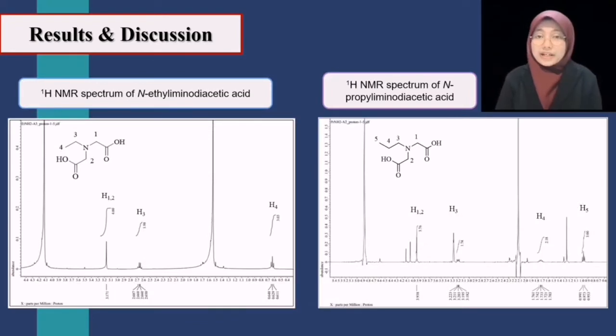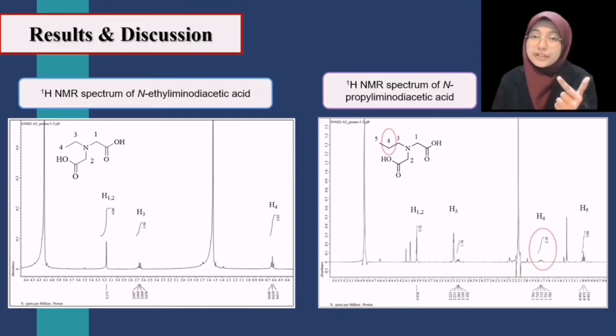Next is proton NMR spectra. Proton NMR spectrum of N-ethylamino-diacetic acid differs slightly from N-propylimino-diacetic acid in terms of chemical shift and the presence of an additional methylene peak in N-propylimino-diacetic acid, which is denoted as proton 4.